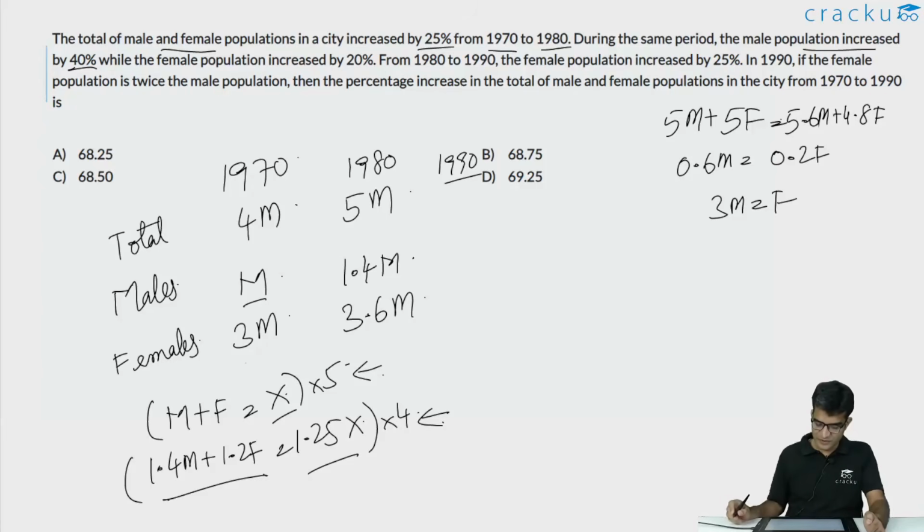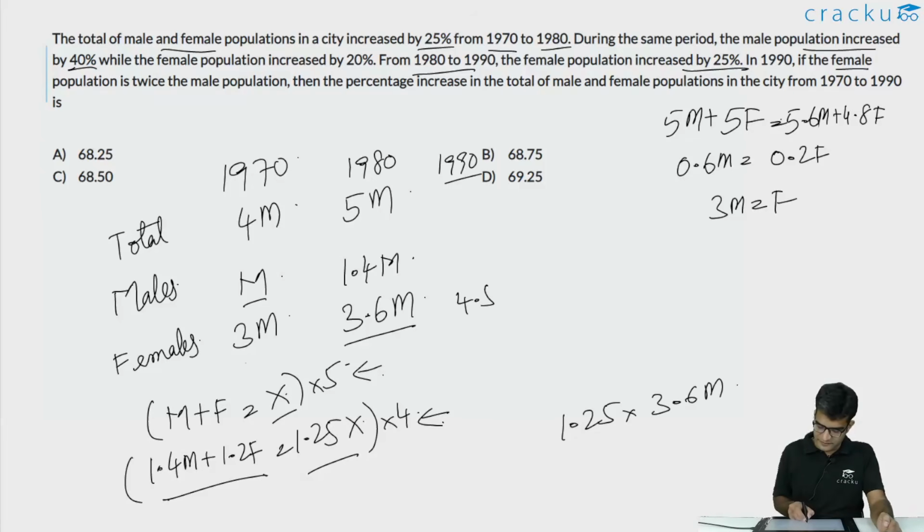We are given some information about 1990. We are told that the female population increased by 25% from 1980 to 1990. So there is an increase of 25% from 3.6m. So the number of females in 1990 will be 1.25 into 3.6m, which is equal to 4.5m. And the number of females is twice the number of males. So the number of males will be 2.25m. Therefore, the total population in 1990 will be 2.25m plus 4.5m, which is equal to 6.75m.